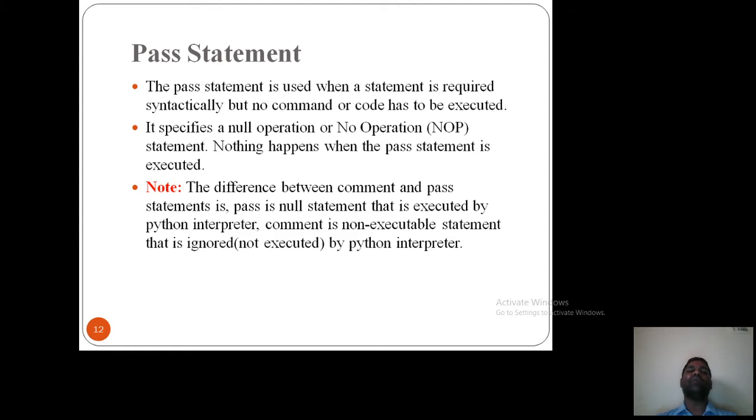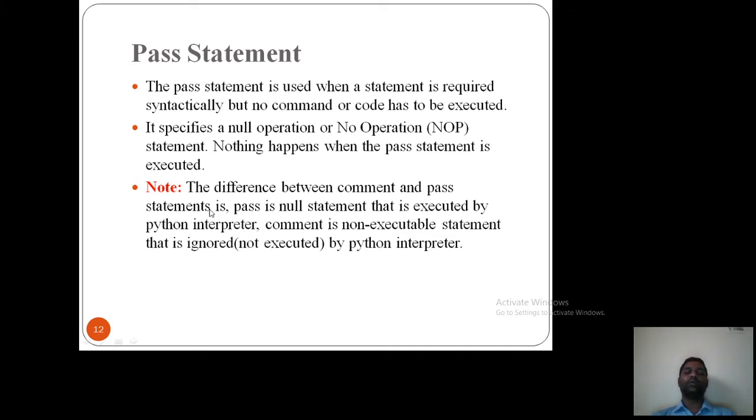So in the break statement, what will happen? It will break the loop. It will terminate from the loop. And the continue statement will skip one iteration. But whenever it's a pass statement, it will not do anything. That means nothing will happen. Now you may get one doubt. When nothing is happening, then what is the difference between a comment and a pass statement?